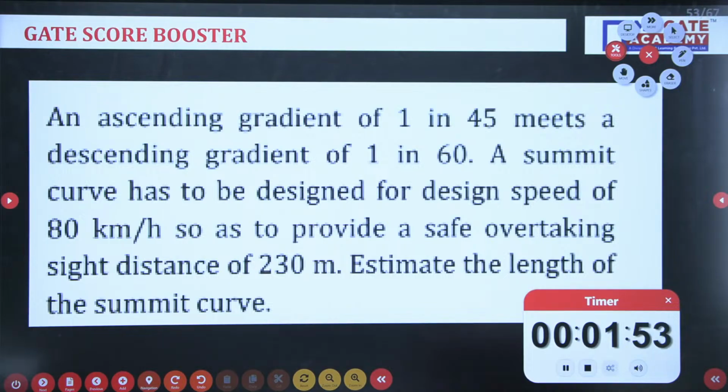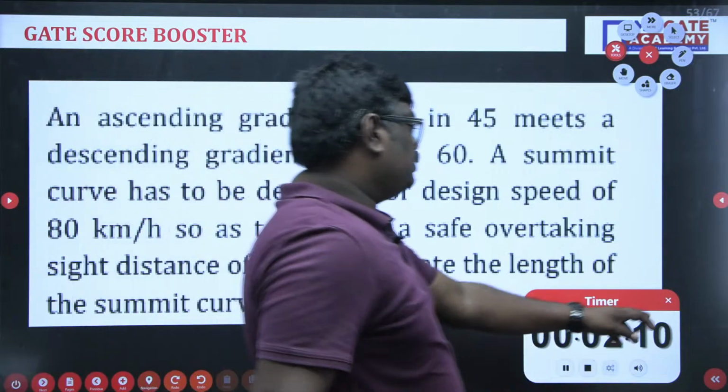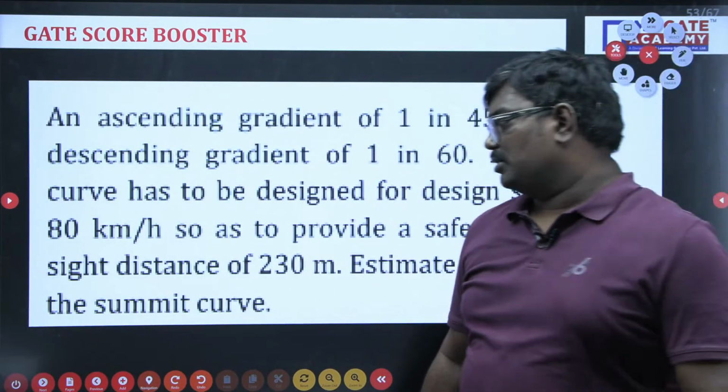See the question here, an ascending gradient of 1 in 45 meets 1 in 65. Designed for a design speed of 80 km per hour, with a safe overtaking sight distance of 230. Estimate the length of the summit curve. Okay. Now see students, let me tell you the important concept here.